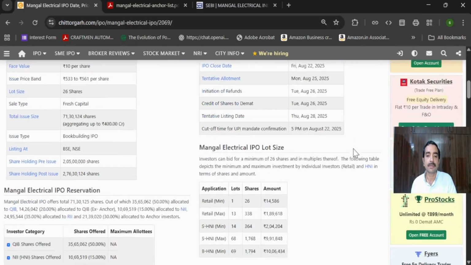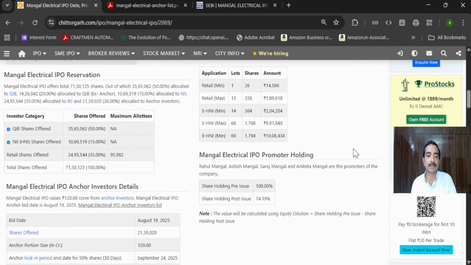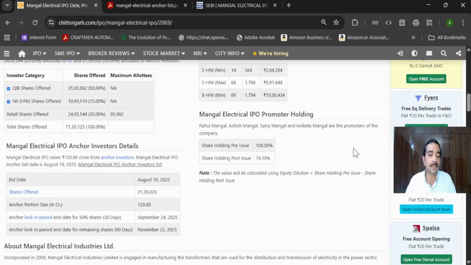That doesn't mean that the moment it gets listed on the stock exchange, these people can exit. The lock-in period is already mentioned here. They can sell up to 50% of their stock in 30 days after this particular date, and the remaining they can sell in 90 days.